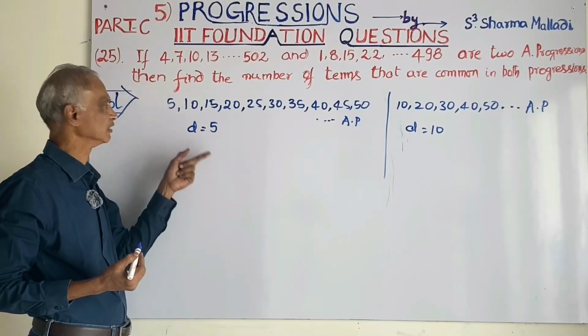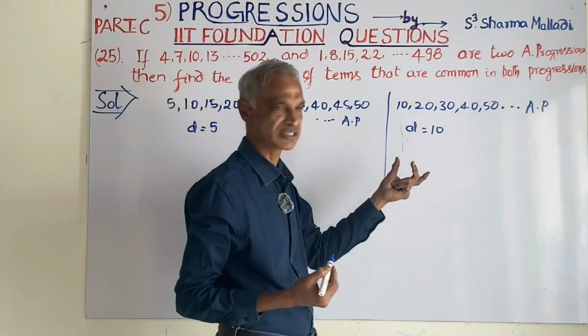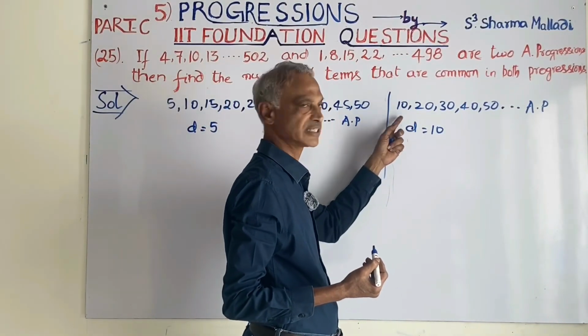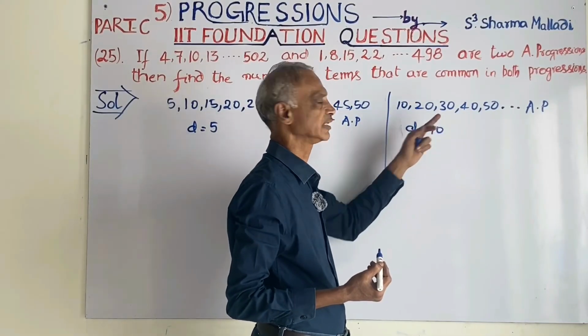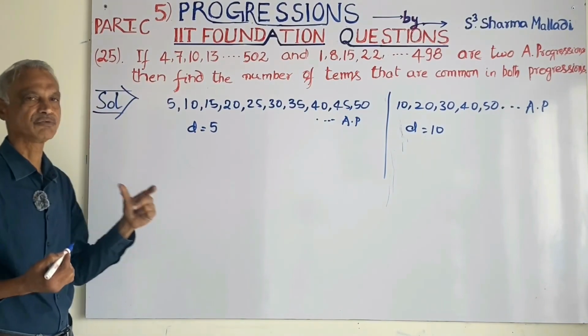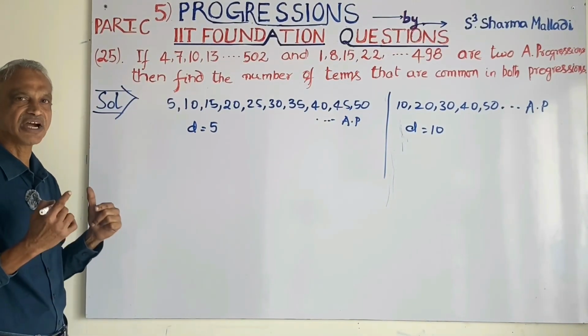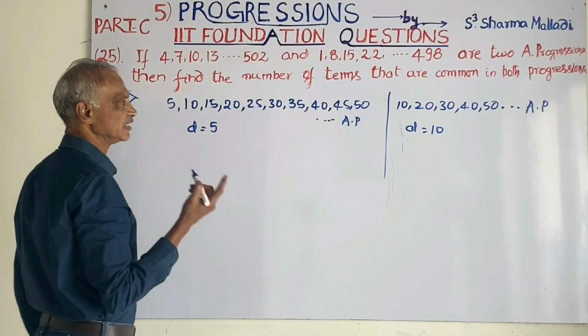10 minus 5, 5. 15 minus 10, 5. Here also the common difference is the same: 20 minus 10, 10. 30 minus 20, 10. 40 minus 30, 10. Two progressions are there. We have to find pairs of identical terms in both progressions. What are the pairs of identical terms?